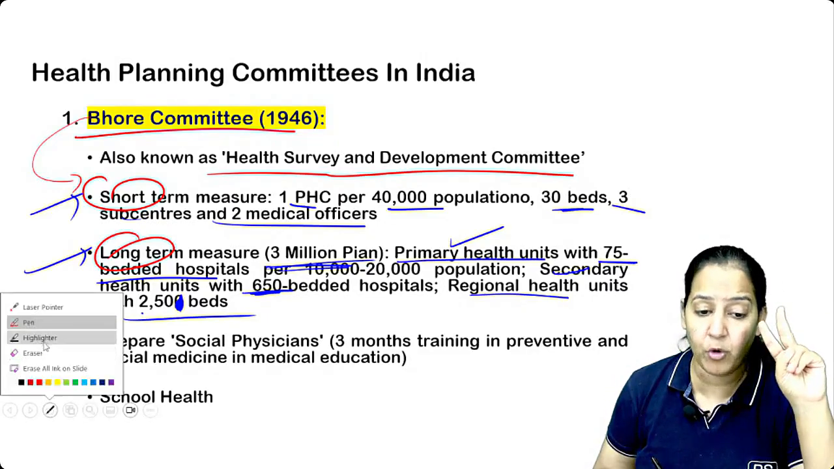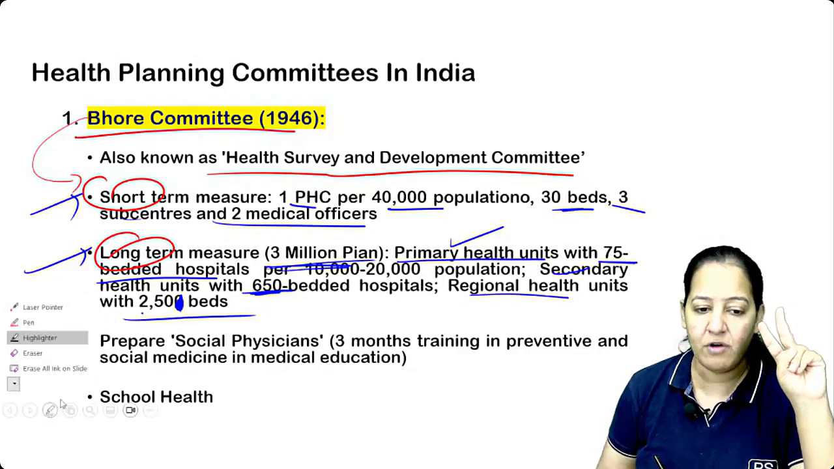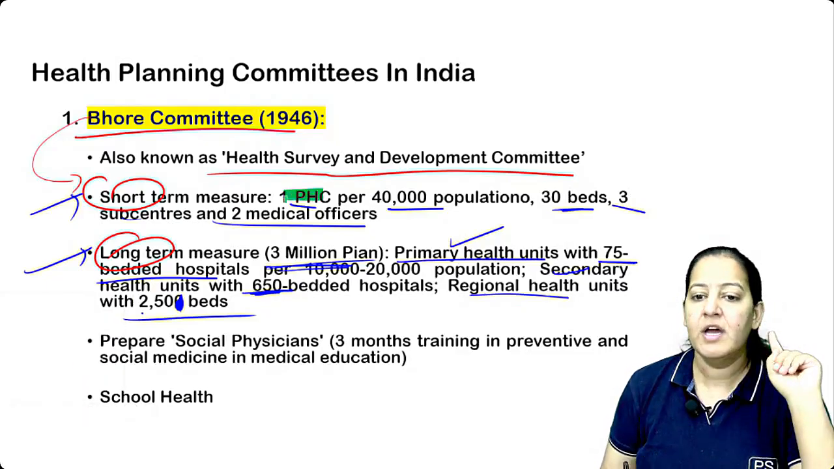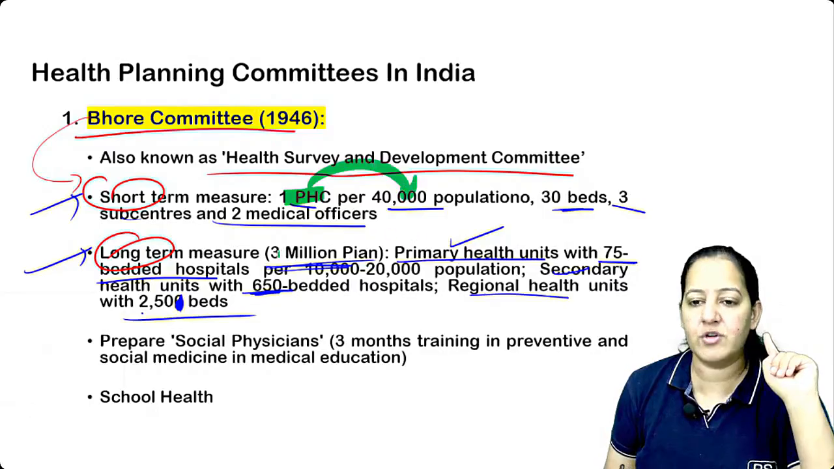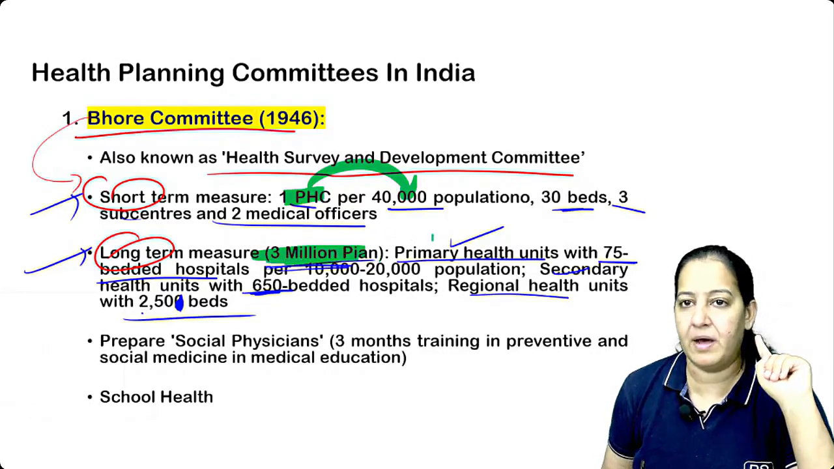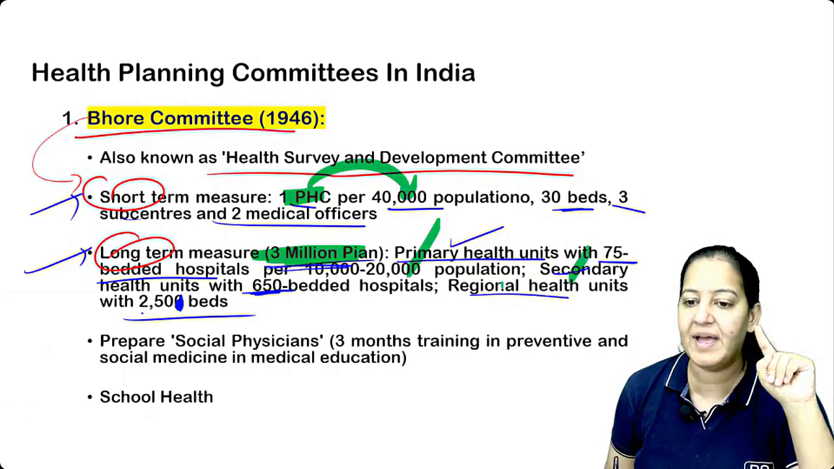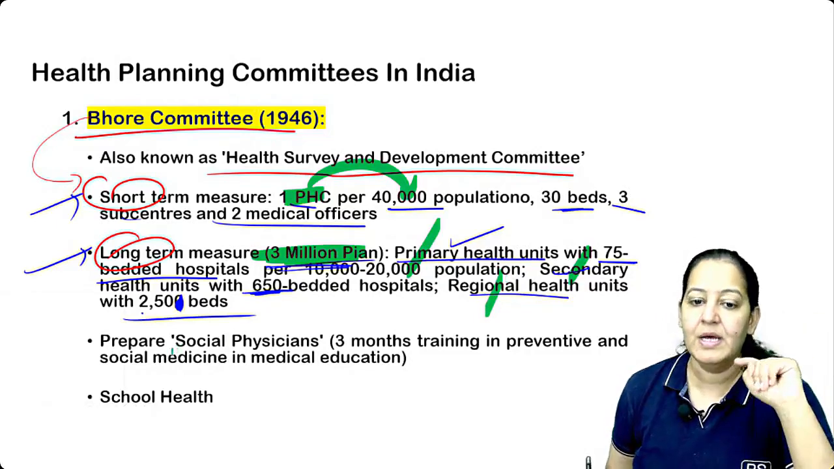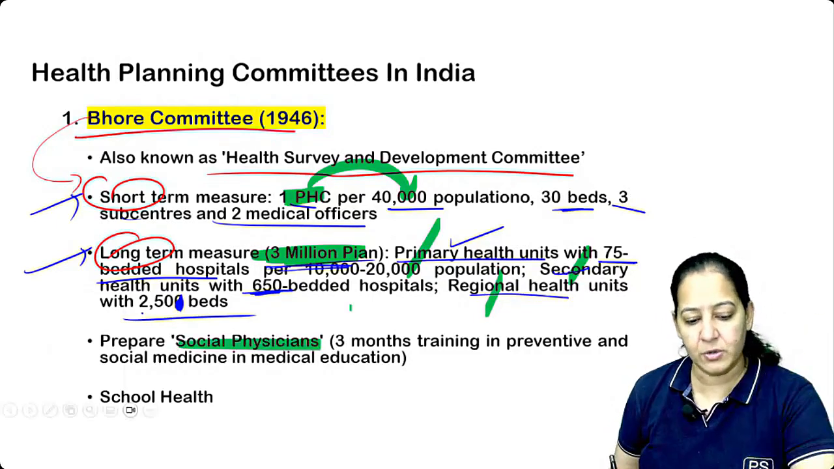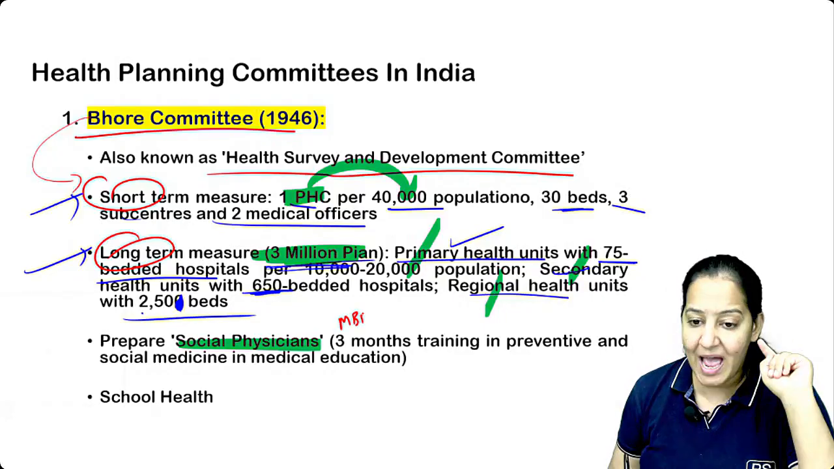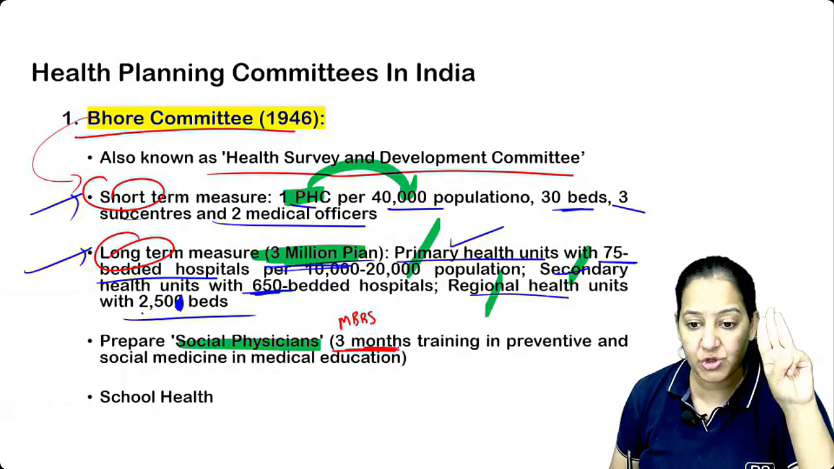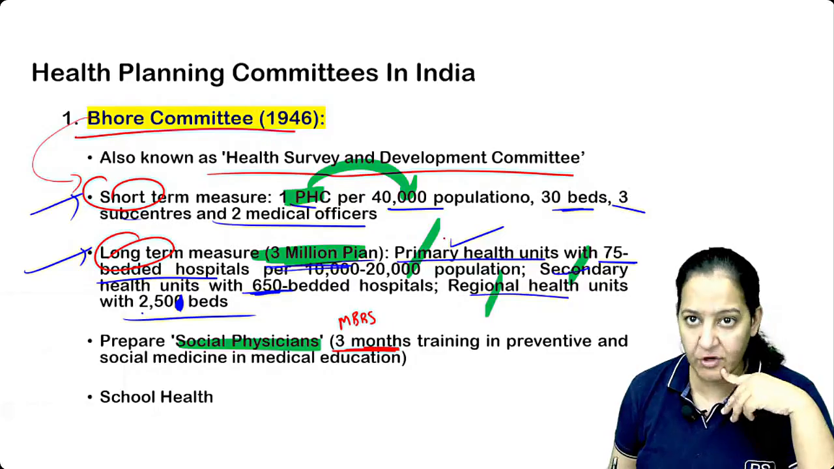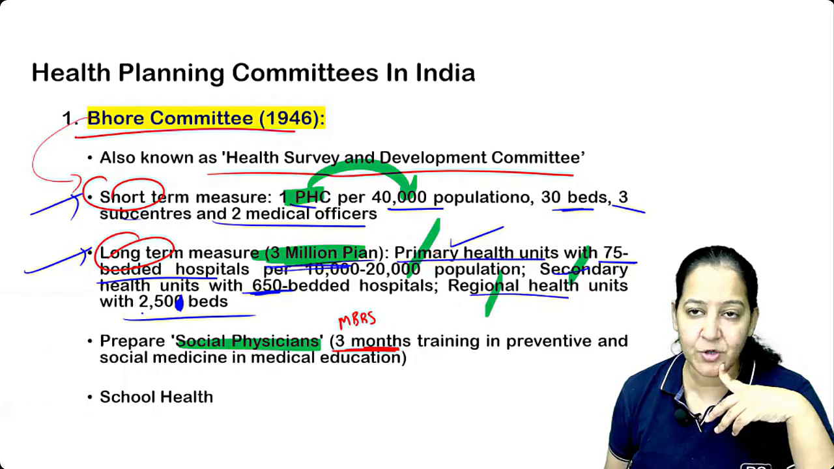The Bhor Committee gave 2 recommendations. What were the recommendations given by the Bhor Committee? We should make a PHC for every 40,000 population, and the 3 million plan. In the 3 million plan, there should be a primary health unit, secondary health unit, and regional health units, with these bedded hospitals. It also created social physicians. It promoted that in MBBS education, there should be a 3-month posting in PSM. Do you have your postings in PSM? Do you have internship? You may have postings now.